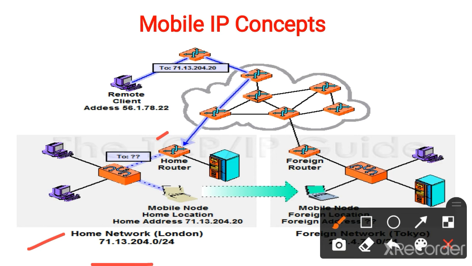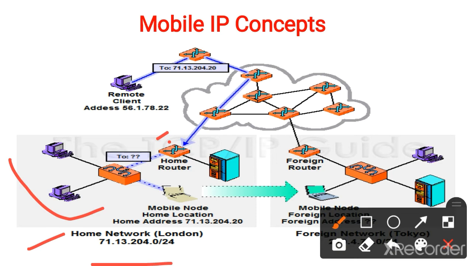71.13.204.0 is the address of a network or the router, and within a router there are a number of hosts, means a number of mobiles are connected to this one. As a number of devices are connected to this home router, this home router is the home location for all these mobile devices or other computing devices.